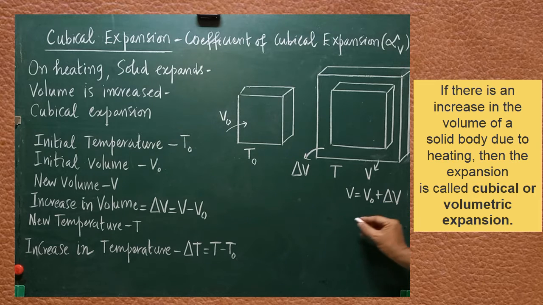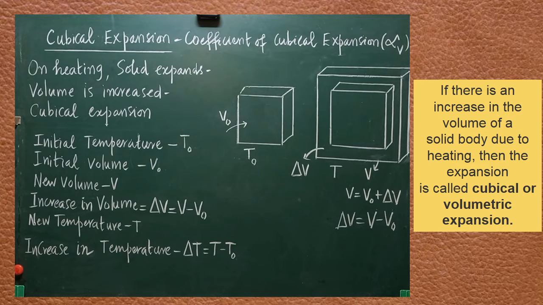Therefrom, we get the formula for delta V: new volume minus original volume. That increase in volume shows that the solid has expanded and its volume is increased, so that can be measured.